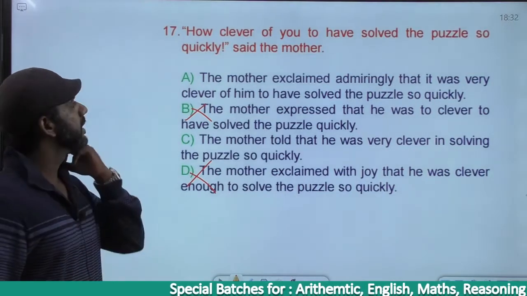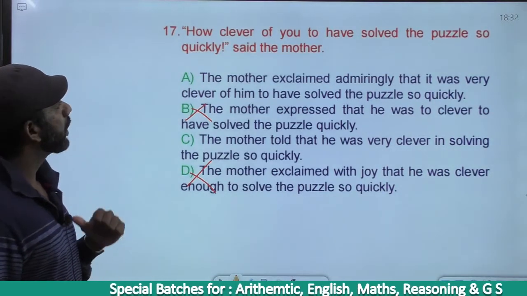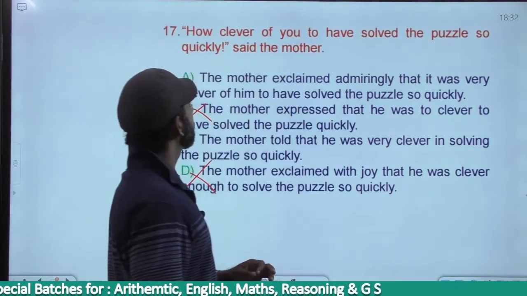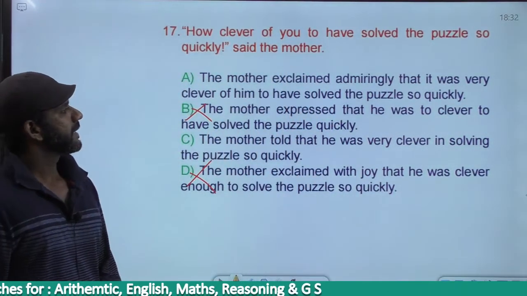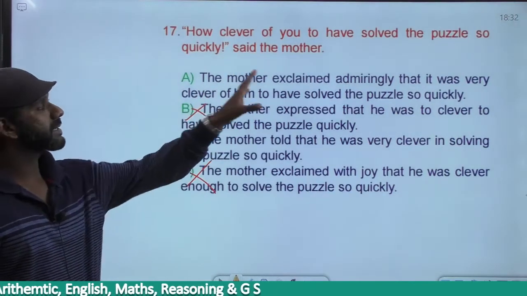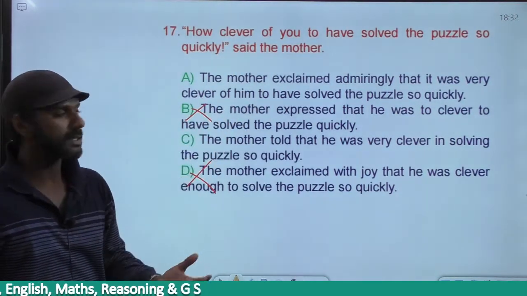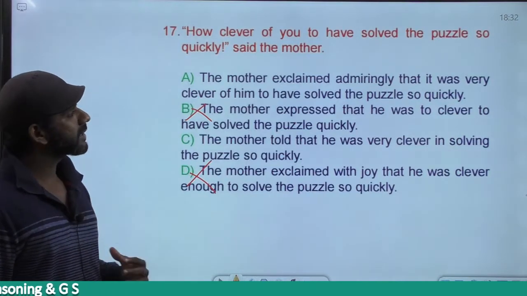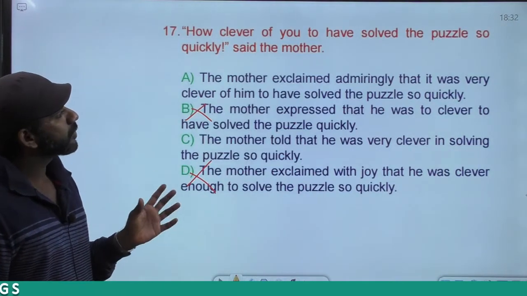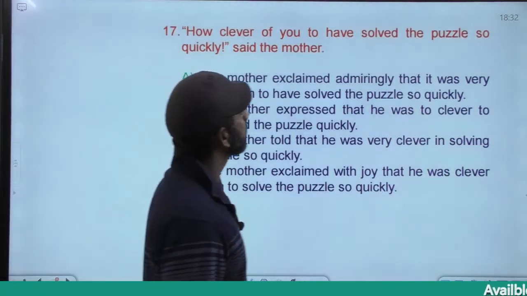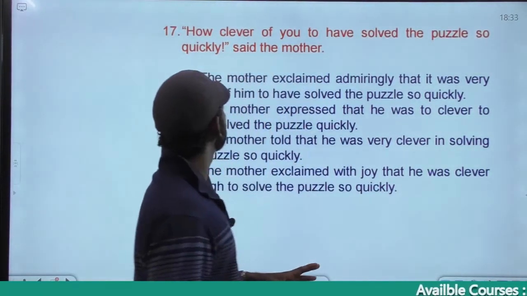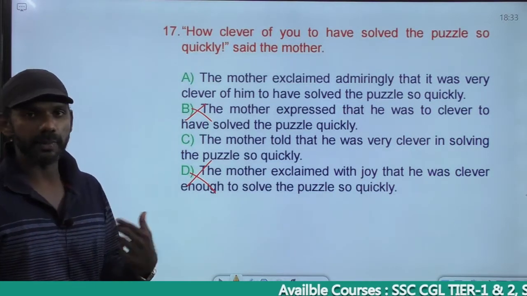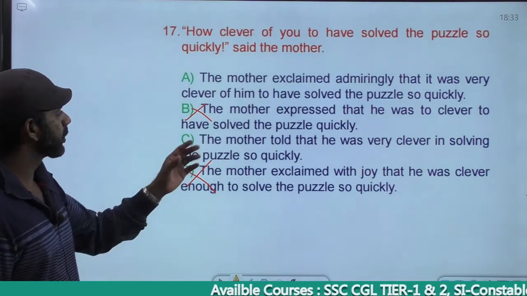We'll discuss those. Come to the question once again. How clever of you to have solved the puzzle so quickly, said the mother. Come to option A. The mother, exclamation mark. The mother exclaimed. So said becomes exclaimed. The mother exclaimed admiringly that it was very clever of him to have solved the puzzle so quickly. Correct? Leave.